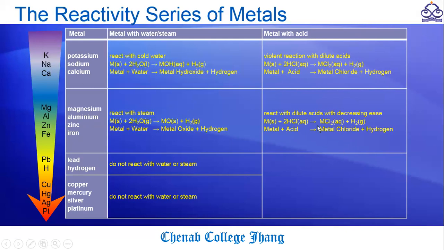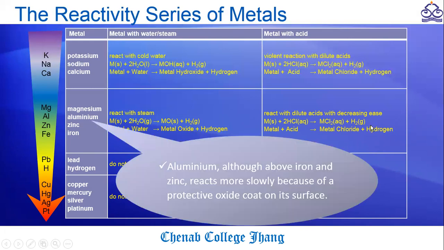In this case, again, the product is the same. The only difference is the time. It needs more time to complete the reaction. There is one other problem. When we react aluminum with the dilute acid, and we want to compare its activity with zinc and iron, we can see that aluminum reacts much more slowly with the dilute acid as compared to zinc and iron.